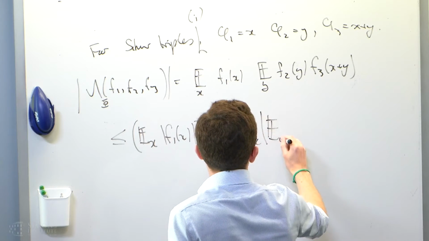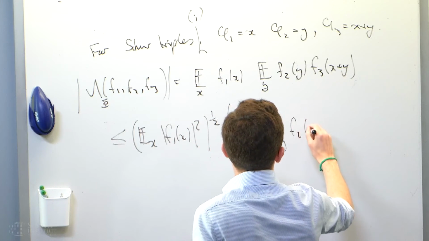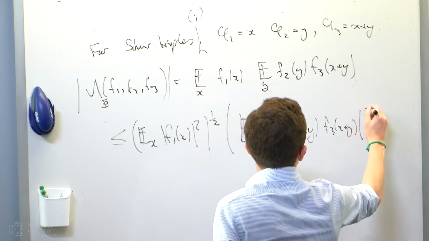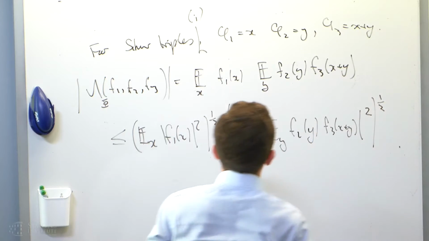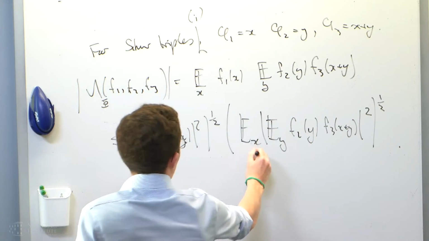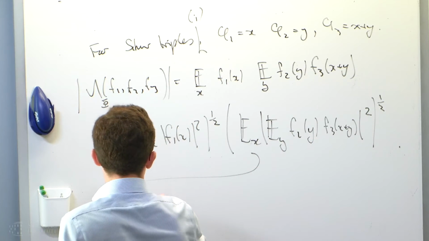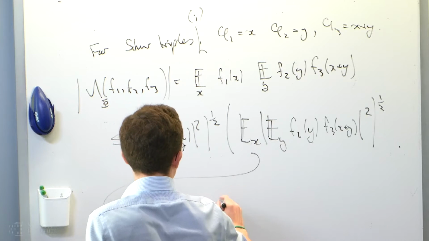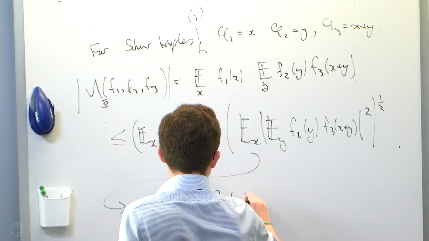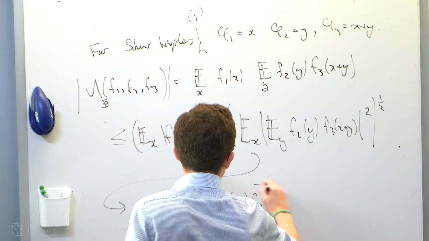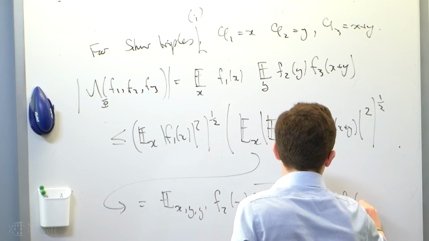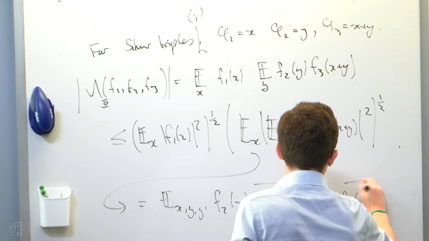The expectation over x of the expectation over y, squared. Here's something like this. And then if I take this thing and expand it out, that's equal to the expectation over x, y, and y prime of f2(y) f2(y prime) f3(x plus y) f3(x plus y prime).